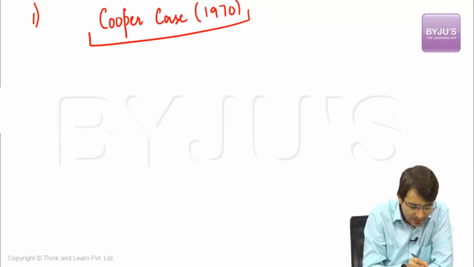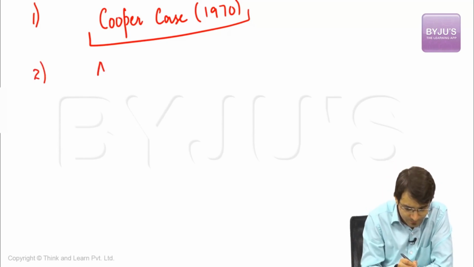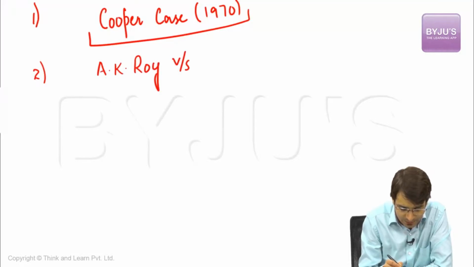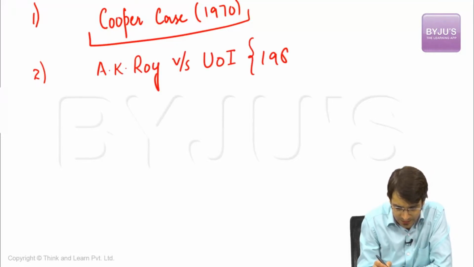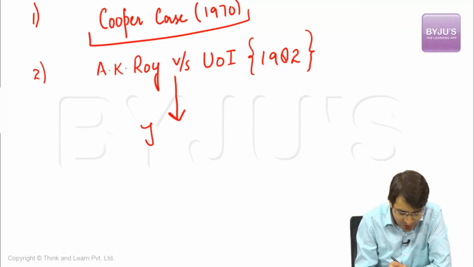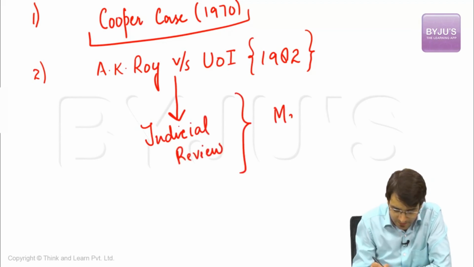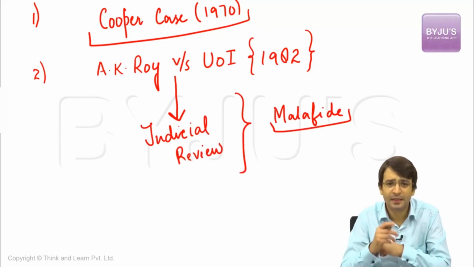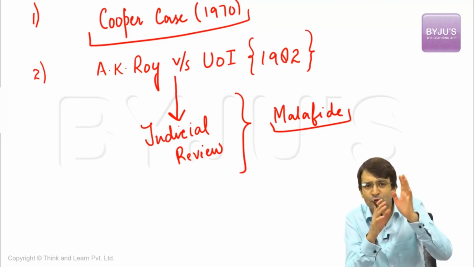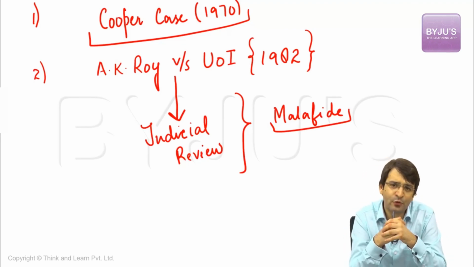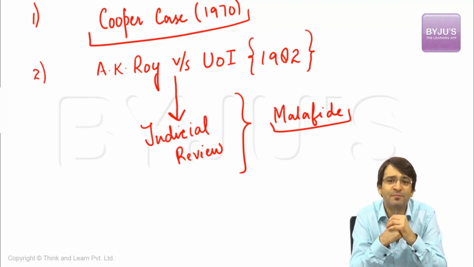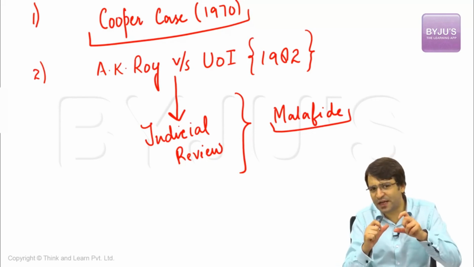Similarly, case number 2, A.K. Roy versus Union of India, 1982. The Supreme Court said that the ordinance making power of the President of India is subject to judicial review on the grounds of mala fide. That means if I am a petitioner, I am petitioning the Supreme Court that the President has promulgated an ordinance, but I am going to challenge it because it has been promulgated on the grounds of mala fide. That means the intention of the President was very bad. That means in bad faith this ordinance was promulgated.